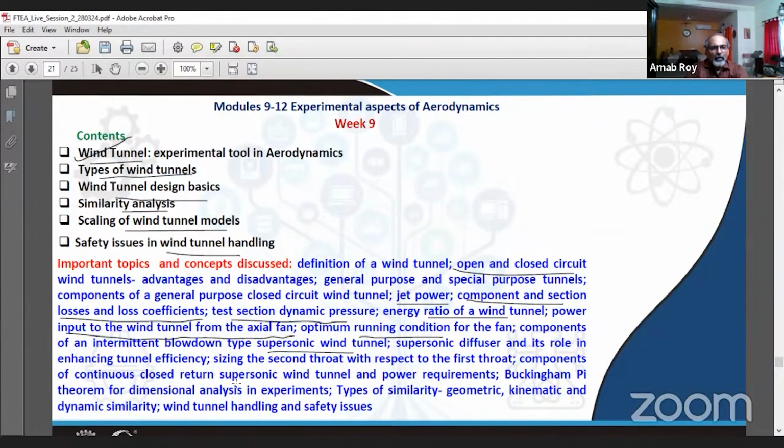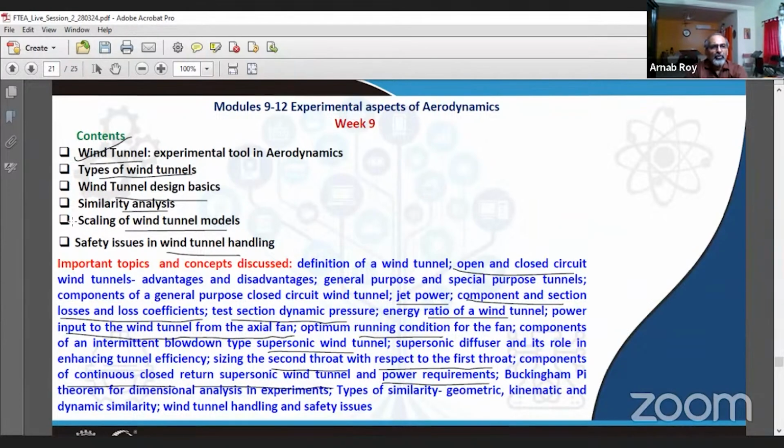Then we went to the supersonic wind tunnel domain and did a little bit of study on that too. We talked about the possibility of having two throats, how to size the second throat with respect to the first one, whether it should be smaller or larger, why it should be that way. Again, we talked about continuous closed return supersonic wind tunnel. How do we compute power requirements there?